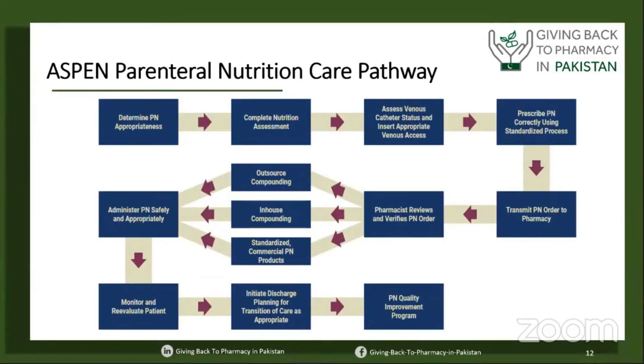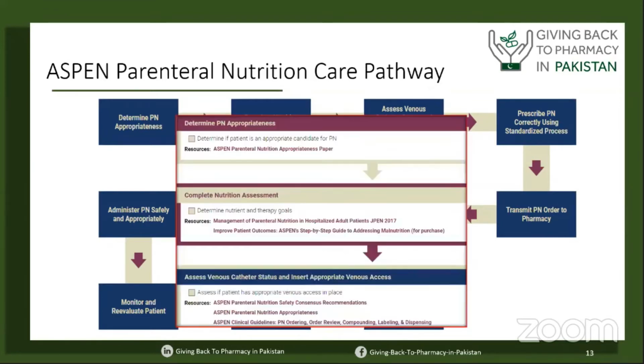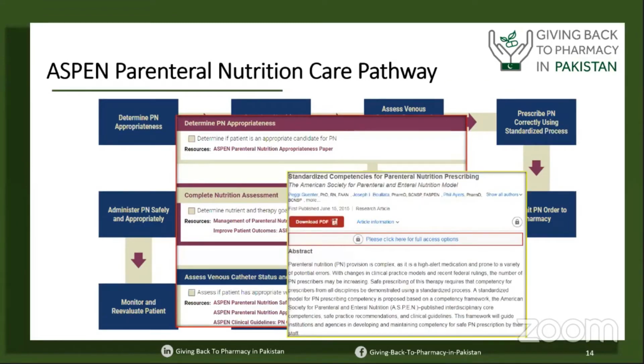We are very lucky that in very recent years, in 2019, the American Society of Parenteral and Enteral Nutrition created these pathways. You can go to the website, I highly recommend it. Once you click any of the domains in these pathways, for example, if you are looking for the indication of parenteral nutrition or any kind of shortage you are suffering and you want to know what the ASPEN guidelines are, you can just click any of these and a pop-up window will appear, and there you can go further into the details and read about the clinical pathways as per the ASPEN guidelines. So it is available for everybody.